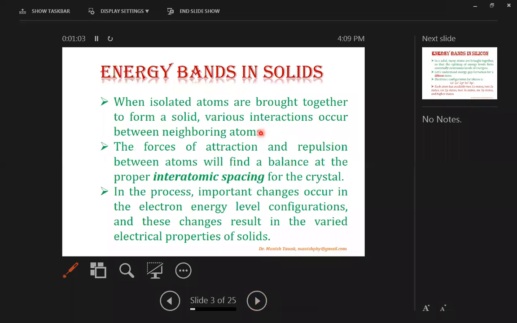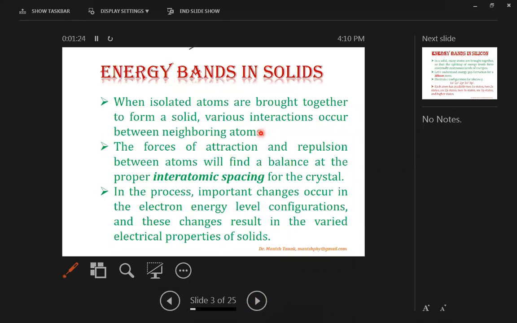First of all, the energy bands in solids. As we know, all solids are made up of atoms and molecules. So, to determine their electrical properties, it is a must to know their energy band diagram, how these materials get formed.